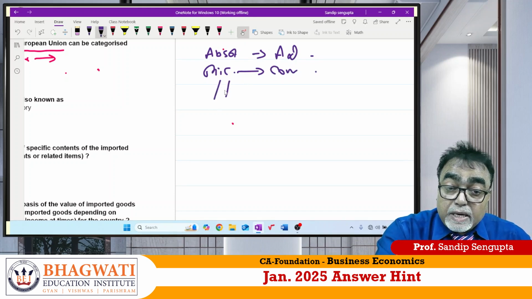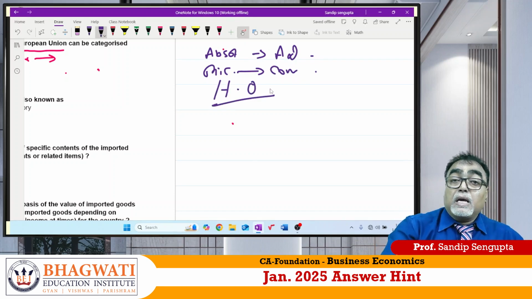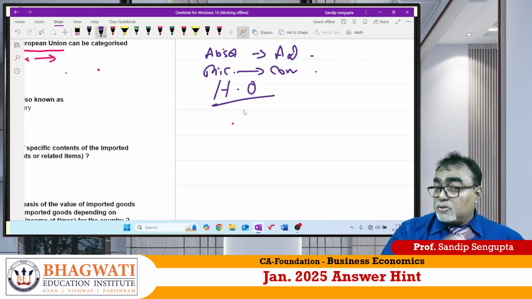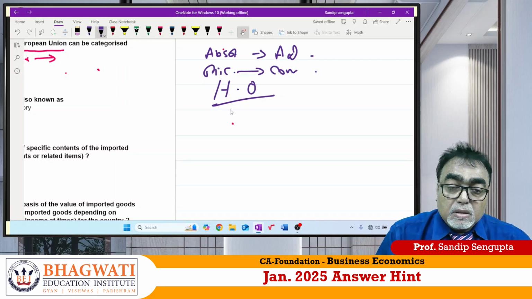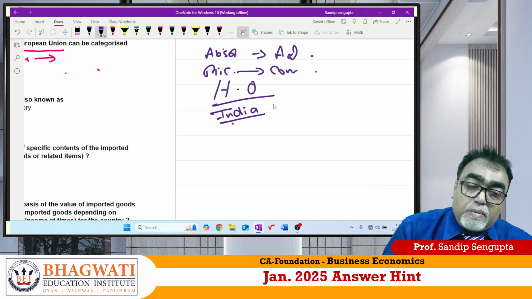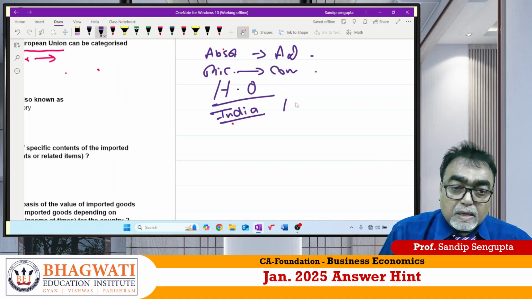And Professor Heckscher and Professor Ohlin have given the modern concept of international trade. Modern concept is what? They emphasize two terminologies. Suppose I am talking about the Indian economy, beta, which one is abundant, capital or labor? You'll answer that. Answer is labor abundant economy.